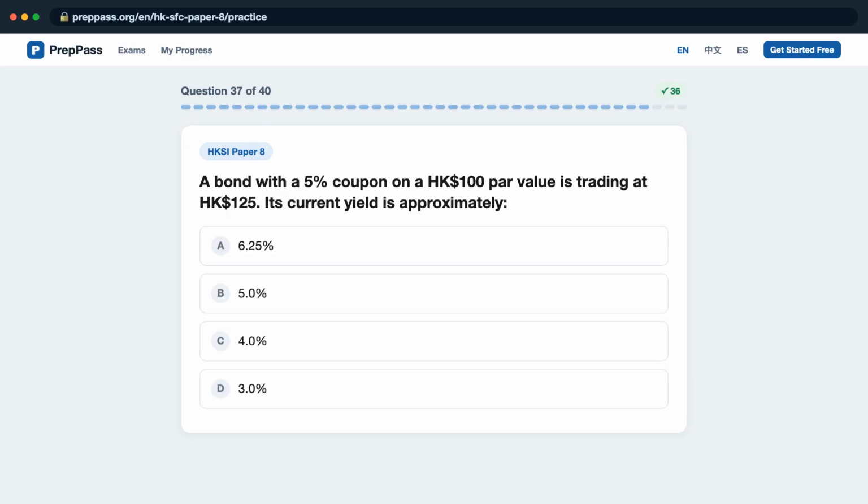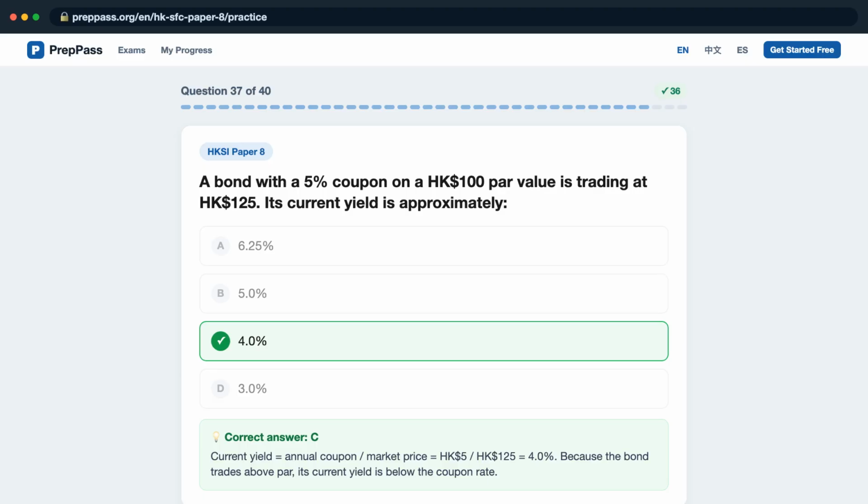Question 37. A bond with a 5% coupon on a 100 Hong Kong dollars par value is trading at 125 Hong Kong dollars. Its current yield is approximately, is it A, 6.25%, B, 5%, C, 4%, D, 3%? The correct answer is C. Current yield equals annual coupon divided by market price, equals 5 Hong Kong dollars divided by 125 Hong Kong dollars, equals 4%. Because the bond trades above par, its current yield is below the coupon rate.